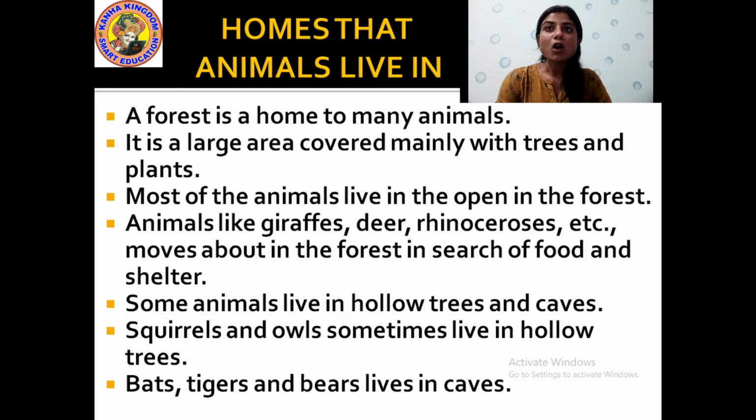Now, homes that animals live in. What are the different types of homes that different animals live in? Where do we live? We live in our house. The name of our home where we live is our house. We have different rooms. Yes or no? We have a kitchen where our mother cooks our food. We have bathrooms where we take bath. We have a study room where we study.